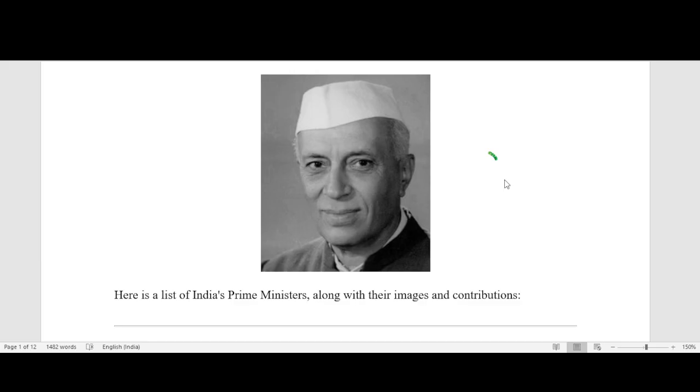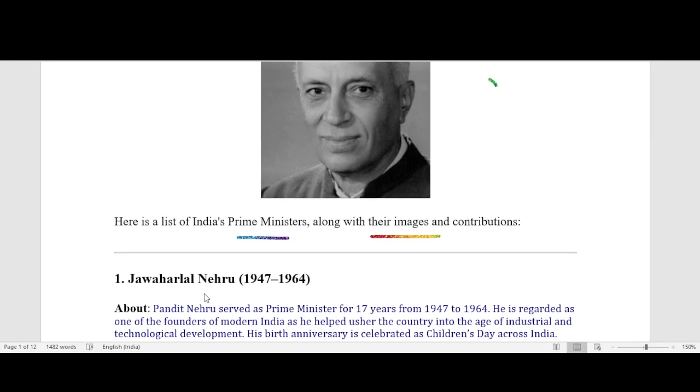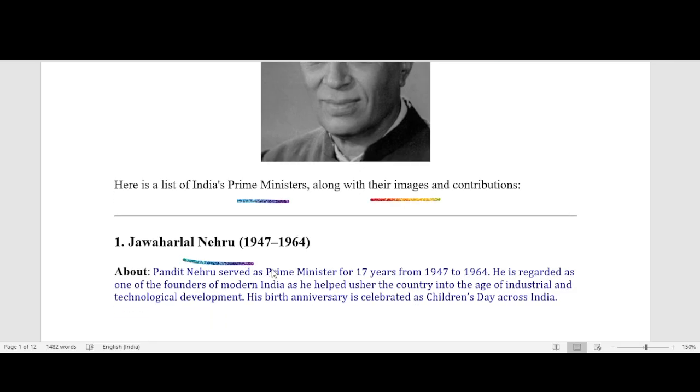Today we learn about our Prime Ministers. Here is the list of the Prime Ministers along with their image and contribution. First Prime Minister is Jawaharlal Nehru. Office time 1947 to 1964.